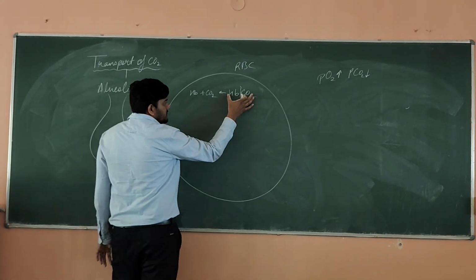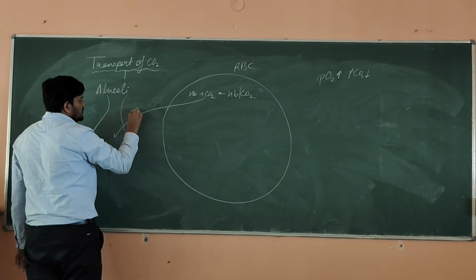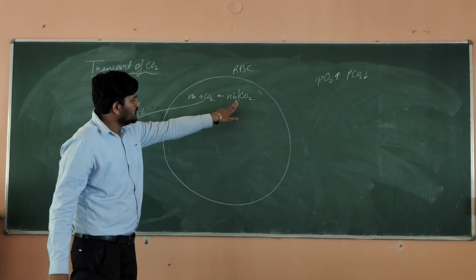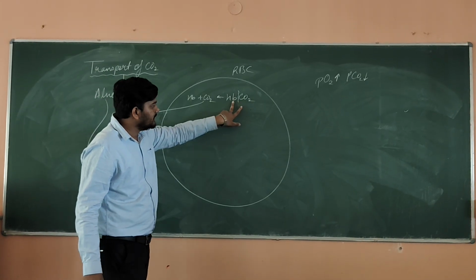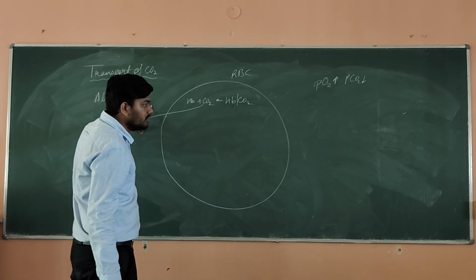Now how much percent were we breaking? So we all know this is 23%. 23% of your CO2 can easily go now, because this carbohydrate will detach because of this condition which is present at the lungs level. Okay.